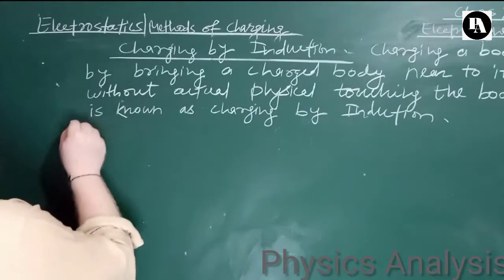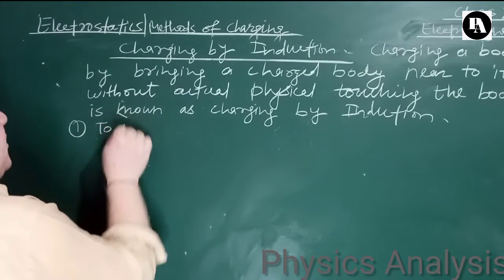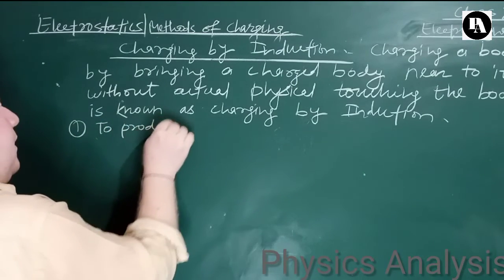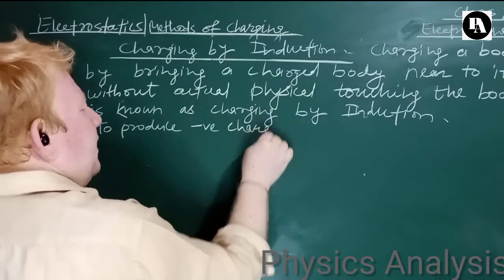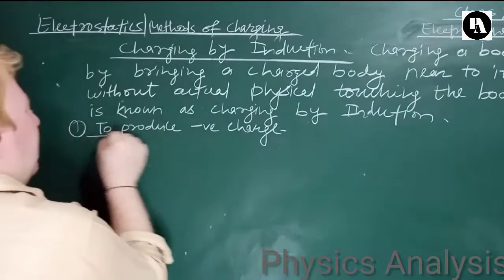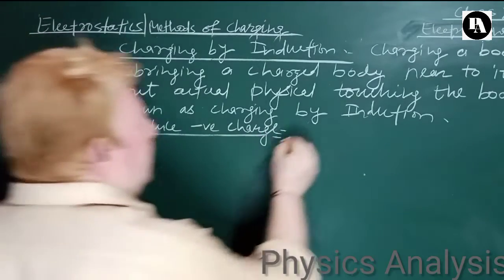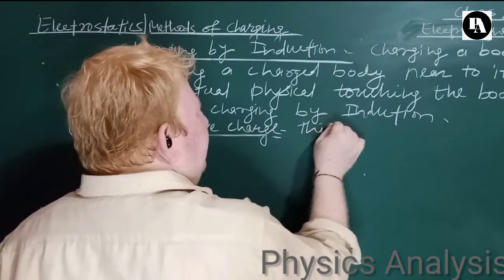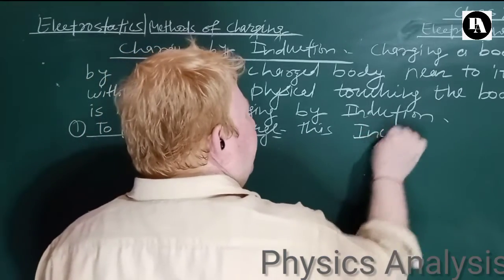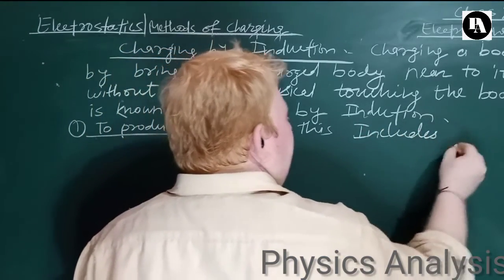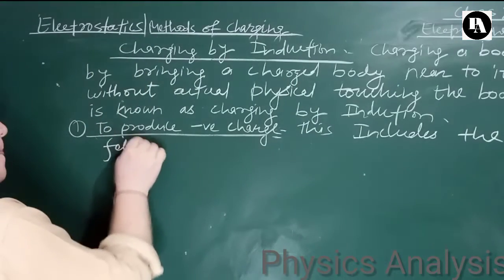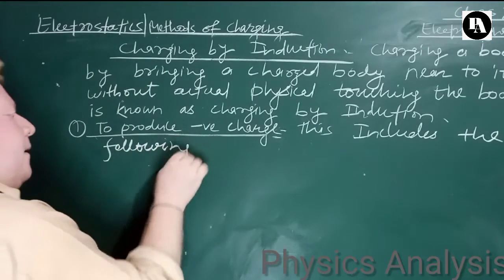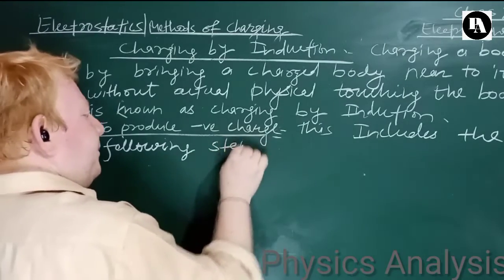To produce negative charge, I will write this includes the following steps. Now what are the steps?